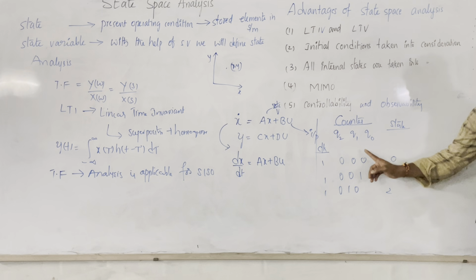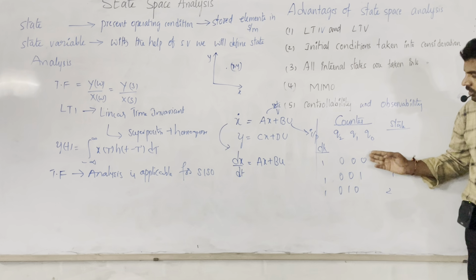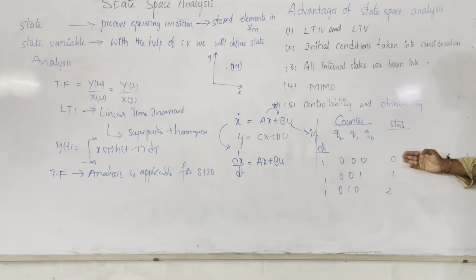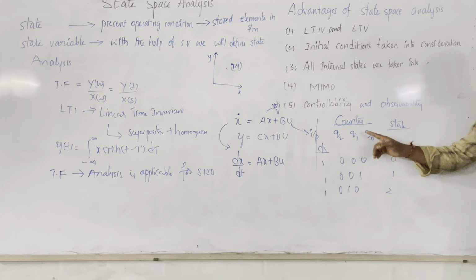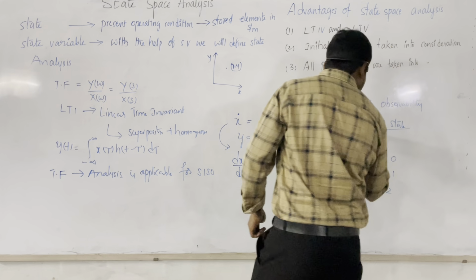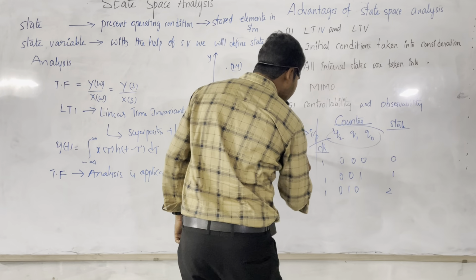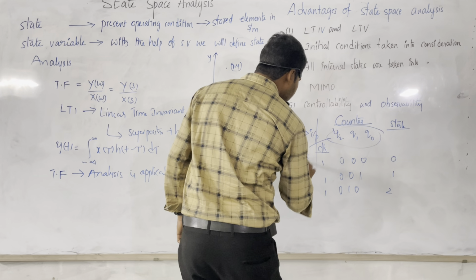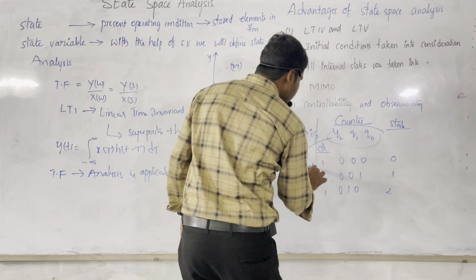So if Q0 changes from 0 to 1, obviously the state also changes from 0 to 1. That means the Q2, Q1 and Q0 values decide the state of the system. That's why these three values are generally called state variables.